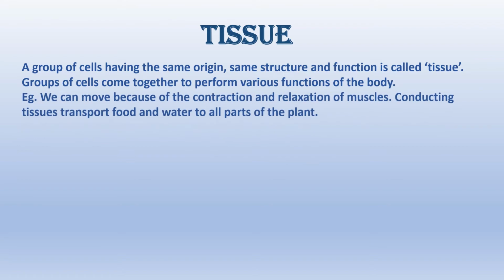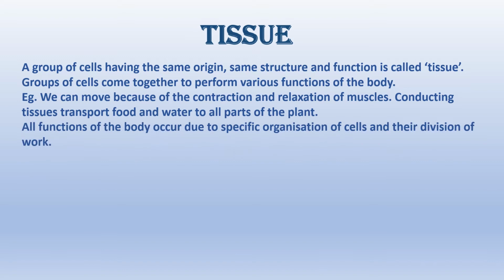For example, we can move because the muscles contract and they relax. Then another function of tissues is the transport of food and water to all parts of the plant. So there are different tissues doing various jobs within the organism. Now, all functions of the body occur due to some specific organization of cells and their division of work, meaning the cells group together and they do some particular work.